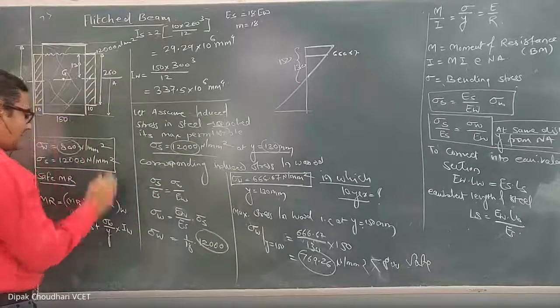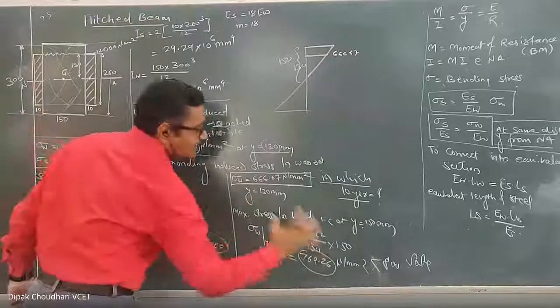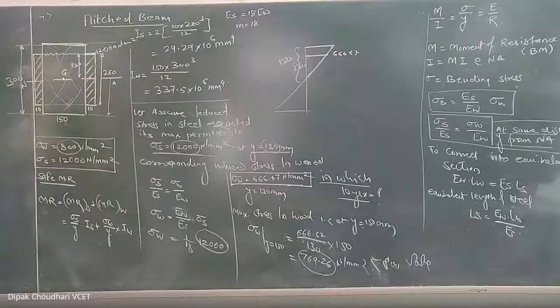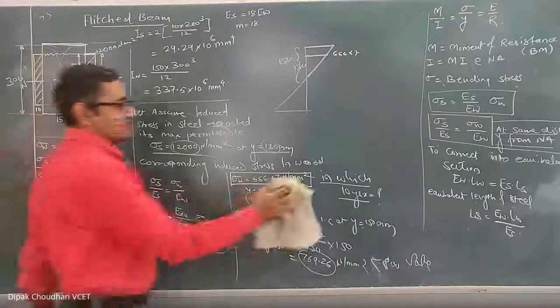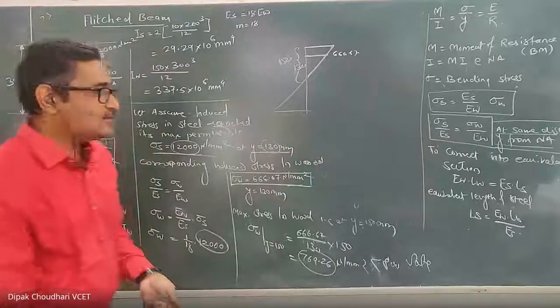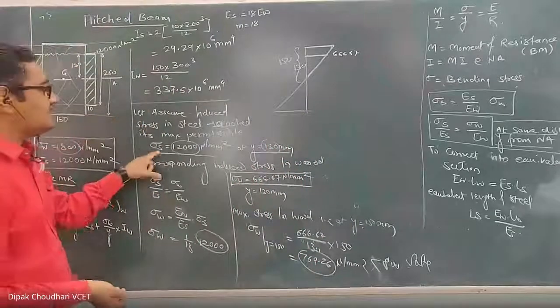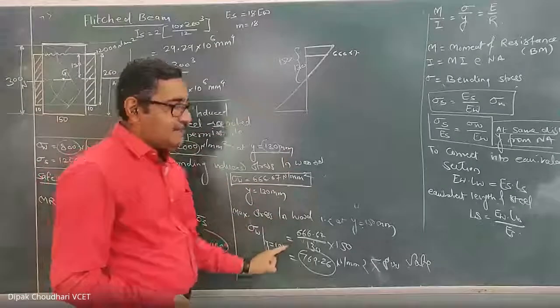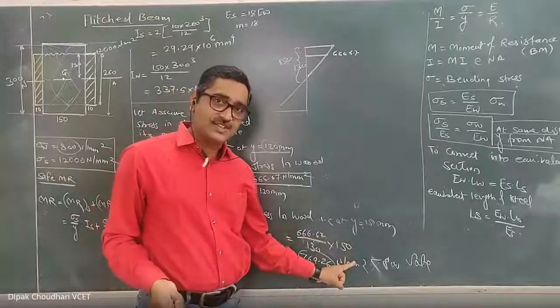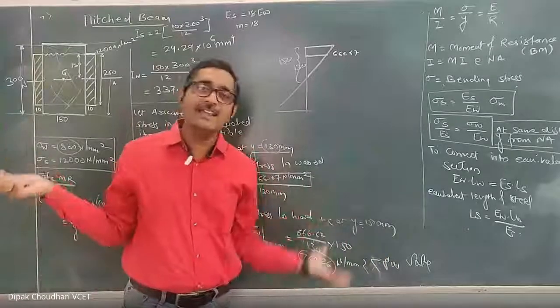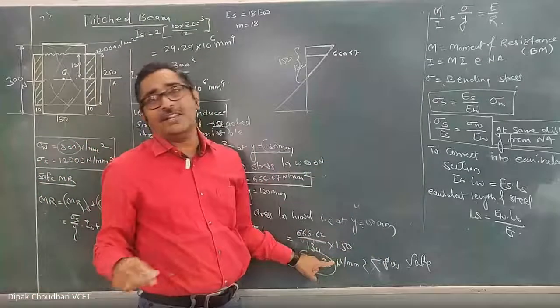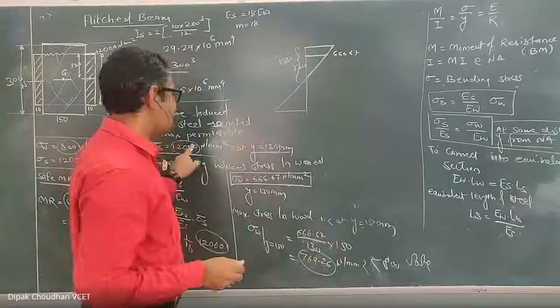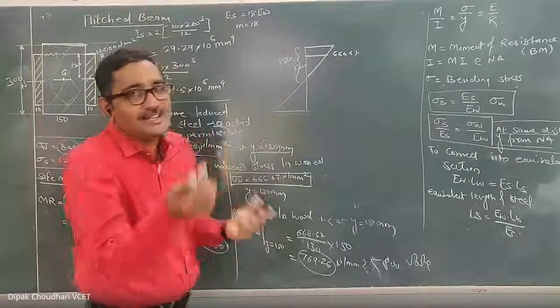So you have to calculate the safe moment of resistance corresponding to this stress. Here, ये समझ में आया क्या? कुछ डाउट है तो पूछो. Unmute yourself and ask your doubt. I calculated the safe induced stresses. पहले मैंने assume किया कि इतना लोड अप्लाई किया कि स्टील में का स्ट्रेस reach its maximum permissible value of 12,000. Corresponding to that, I have calculated the maximum stress induced in the wood in its extreme layer, which is less than permissible, and hence it is safe. If this would have been greater than 800, it means this value is not safe. Then I have to go for the second trial.